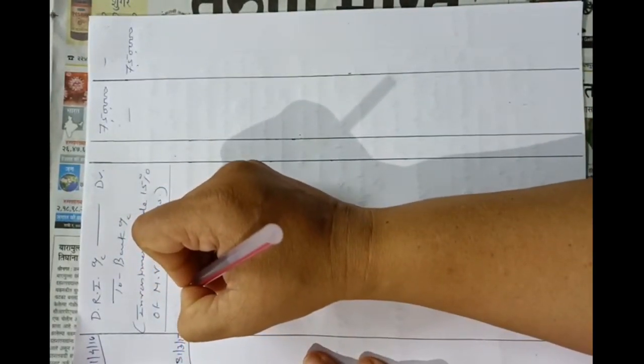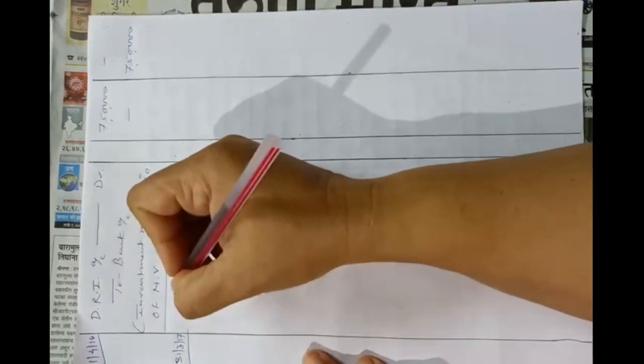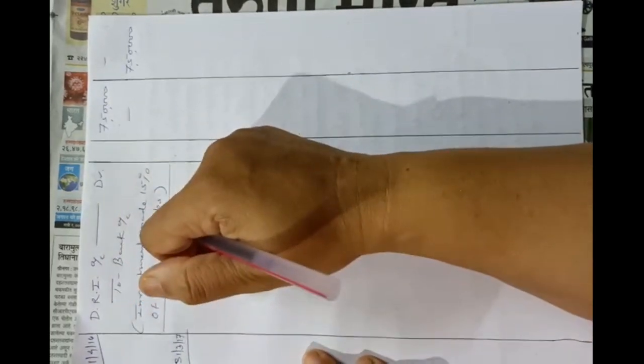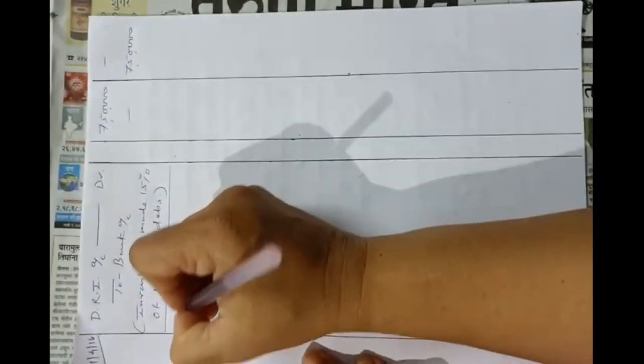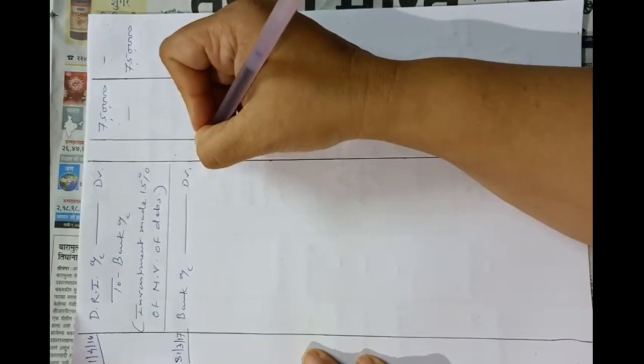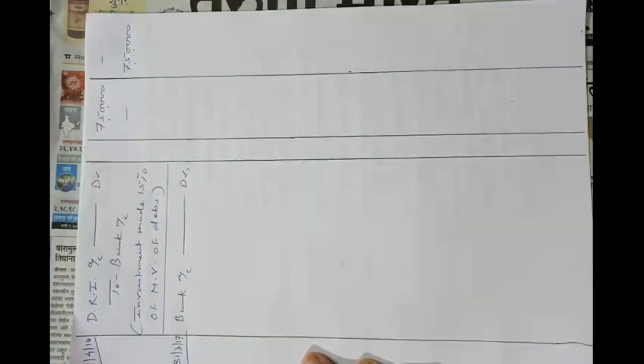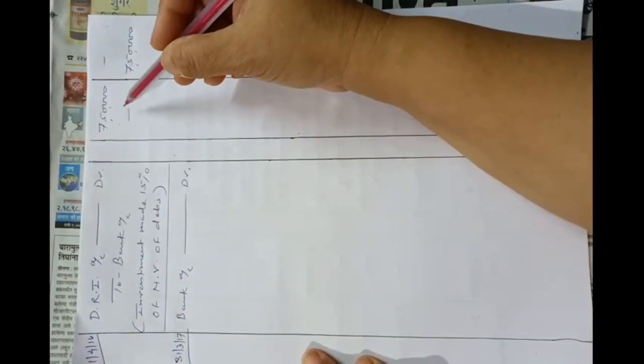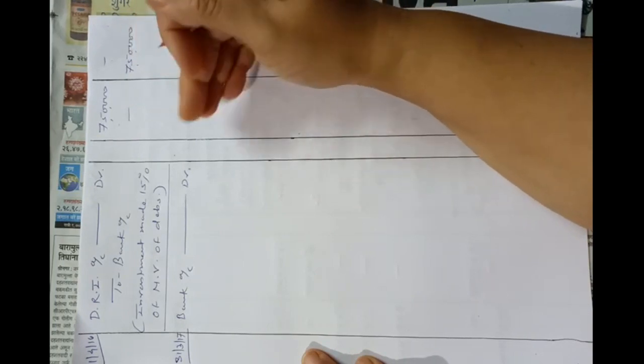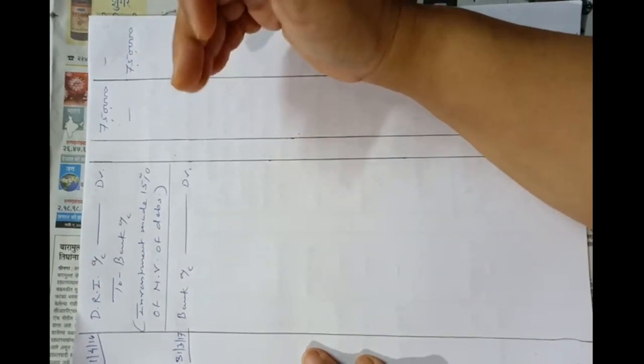This is interest given by the bank on the fixed deposit to the company, and the bank deducted TDS from that interest. So the entry will be bank account debit. Here we will receive the amount of sale of investment. Total amount receivable will be 7,50,000 plus 67,500 interest, and from the 67,500 interest the bank has deducted TDS of 6750. So total amount will be, I am writing here,